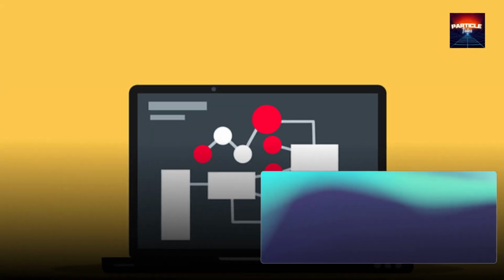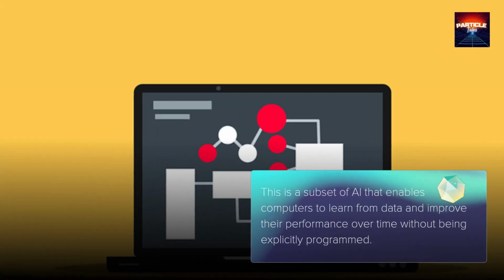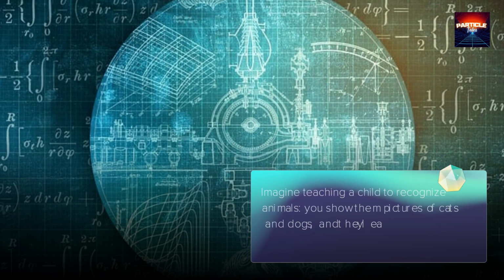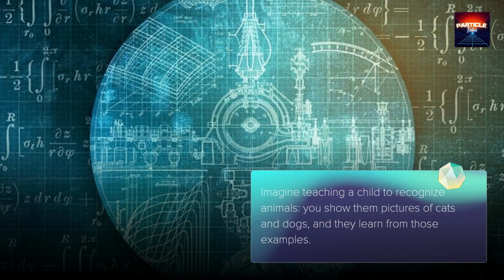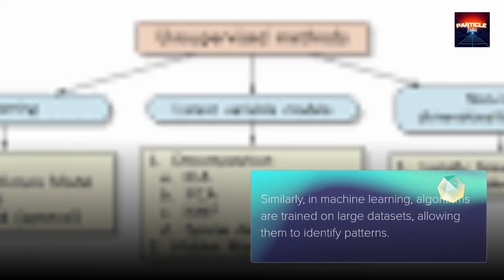One of the foundational elements of AI is machine learning. This is a subset of AI that enables computers to learn from data and improve their performance over time without being explicitly programmed. Imagine teaching a child to recognize animals. You show them pictures of cats and dogs, and they learn from those examples. Similarly, in machine learning, algorithms are trained on large datasets, allowing them to identify patterns.